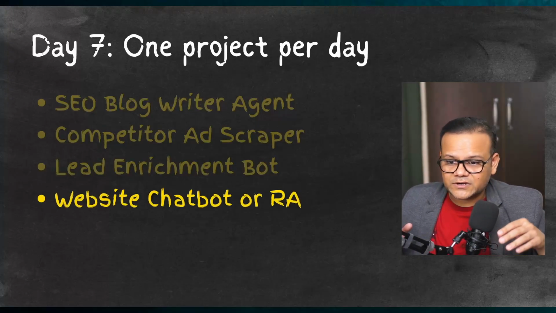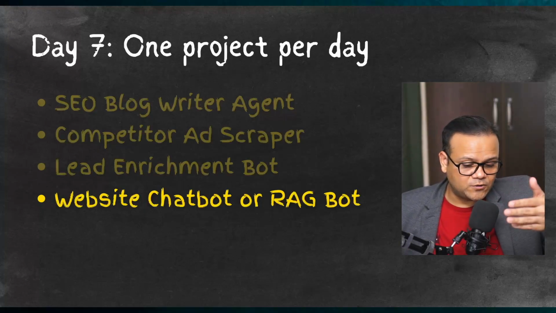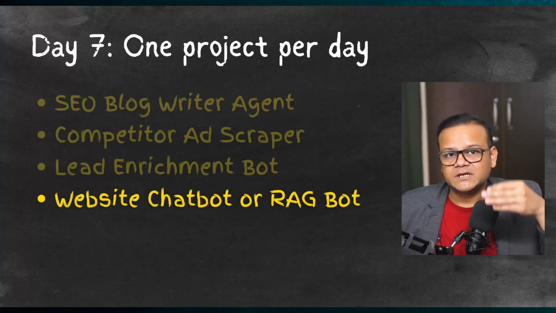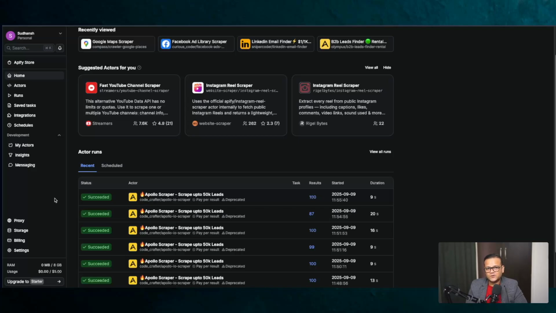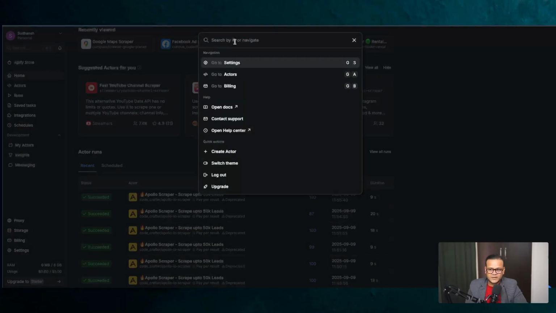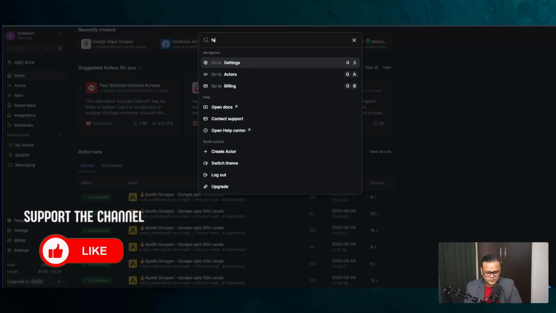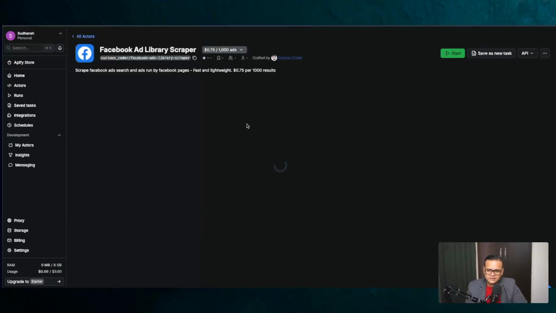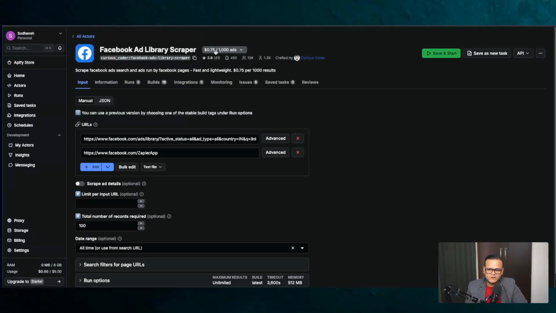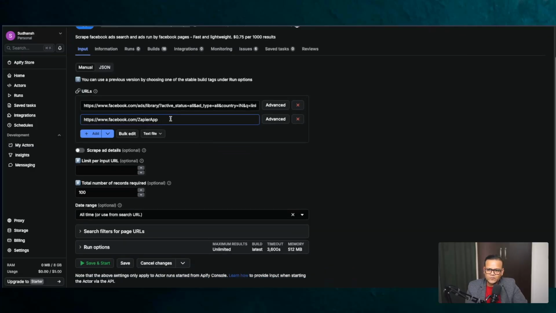And then finally, you can also try building a chatbot, because I already told you about the playlist. If you follow all the steps from that video, it should not be very difficult to build a chatbot, even a RAG bot. And to make things easier, I suggest that you go to Apify, because some of the actors can help you build those workflows. For example, if I look for Facebook ad, the Facebook ad library scraper, which is just 0.75 per 1,000 ads, will give you all the competitor ads using the URL that you put here. It's simple, right?